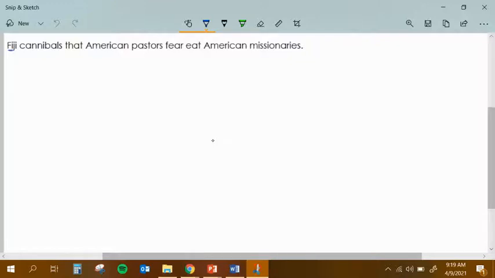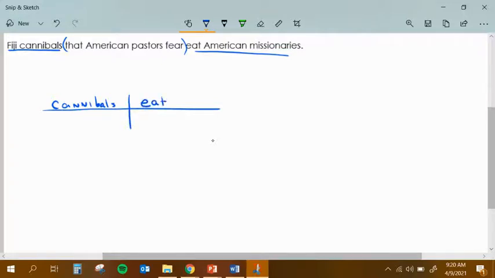So I have this sentence which says, Fiji cannibals, and then here's an adjective clause that American pastors fear, and then the sentence continues, eat American missionaries. So I'm going to build this guy up front, which is the cannibals. They're the cannibals, and they eat missionaries.